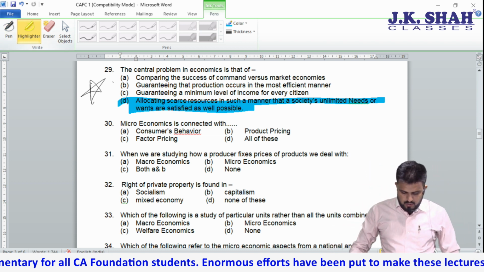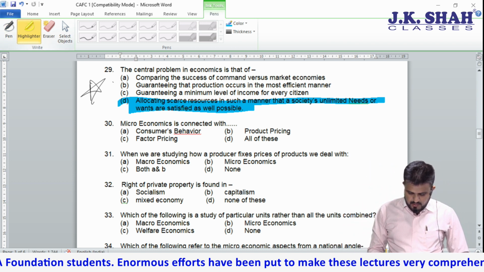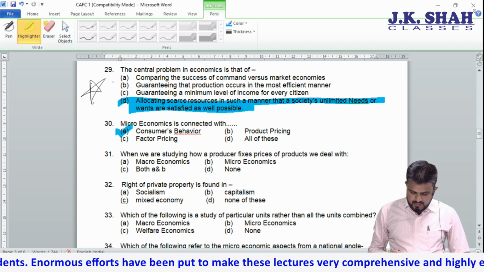Next, microeconomics is concerned with consumer behavior, is right.